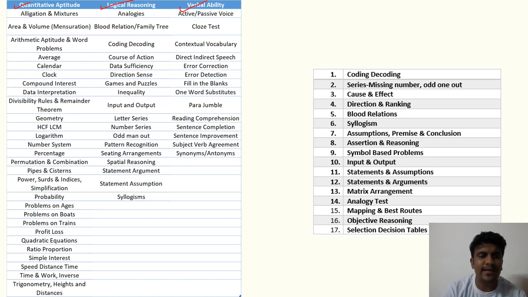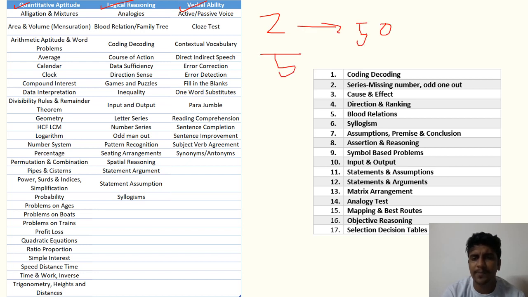So in quantitative methods, usually allegation methods. That means suppose 2 ml of X solution is required to prepare 50% and 5 ml of Y solution is required to prepare 50%, then how much ml of solution will be required to prepare 60% of X and Y? So now in allegation you simply subtract. So 50 minus 5, 45, and 50 minus 2, 48. Then you add up, that becomes 94 or 90. So this would be your total number that could appear.